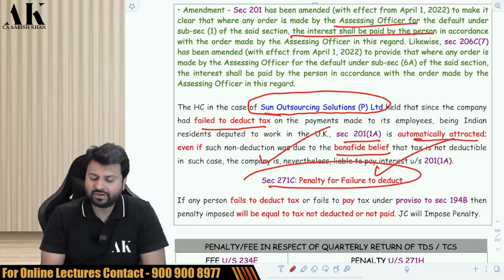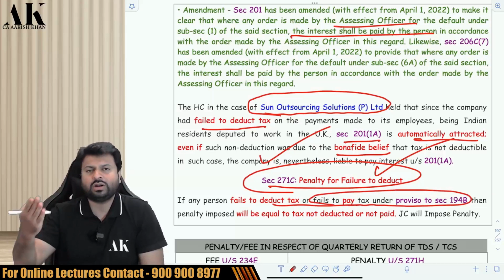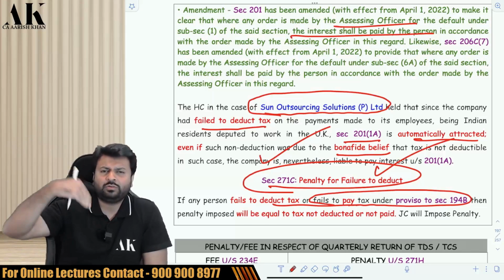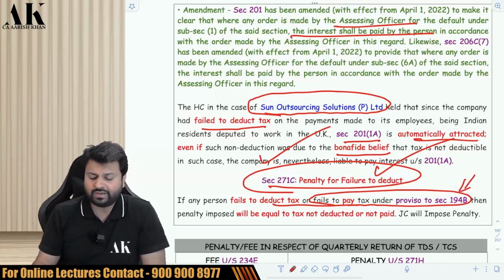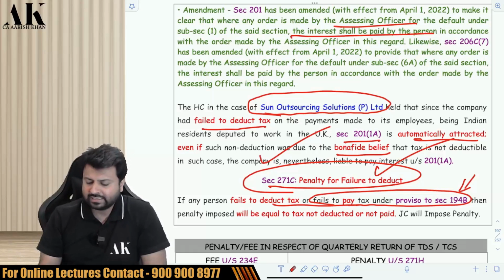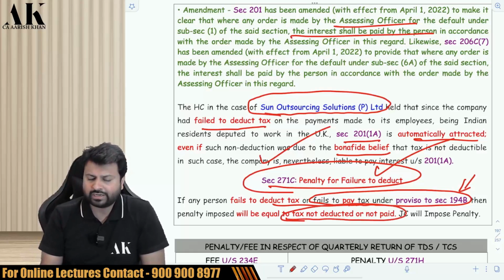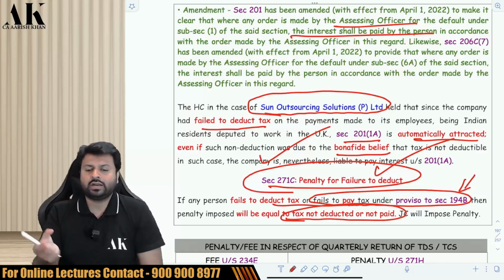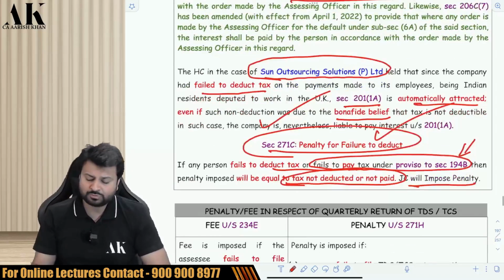What is the penalty for failure to deduct TDS? The penalty for failure to deduct TDS or failure to pay TDS under the proviso to 194B, that is where you have to make sure that the other person has paid the tax in case of winning in kind. So this is talking about winning in kind. If you fail to deduct TDS or fail to ensure that the other person has paid the tax, then you will be liable for a penalty under 271C, which will be equivalent to tax not deducted or tax not paid. Whatever is the tax which is not deducted or not paid, that much penalty will be imposed on you, and that penalty will be imposed by the Joint Commissioner.